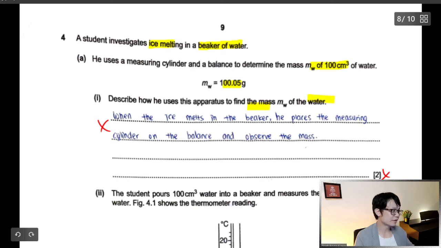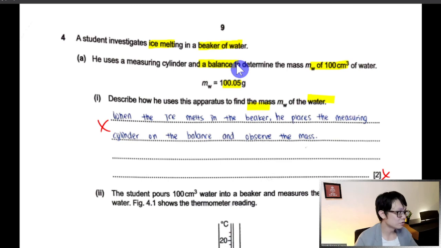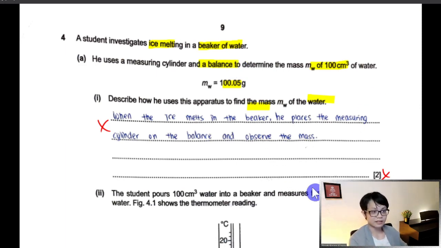What you can do is, because he's using a balance, in order to measure the mass of the water, first you need to measure the mass of the cylinder. First you measure the mass of the cylinder, then after you put water inside, you use that reading to minus the mass of the cylinder. You need to subtract it, so the student didn't get any mark.